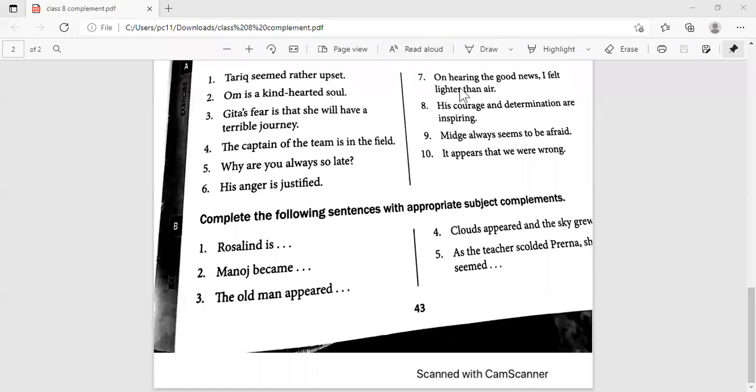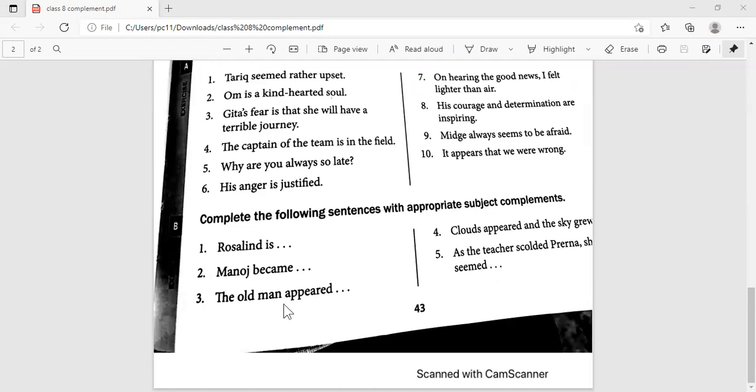Okay. Rosalind is a kind girl, a brave soul. Anything you can talk about her. Next is Manoj became what? Manoj became restless, anxious, stressed on getting late.